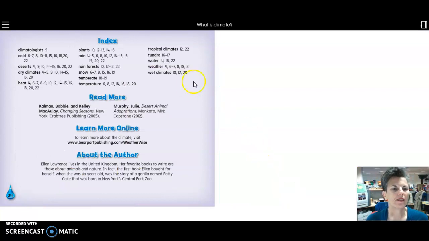And finally, the index. Okay, like if we want to look up something specific, so like about a rainforest, it has the page numbers where we would find references to rainforests. And then also where you can read more other books. You could read about climate, etc.